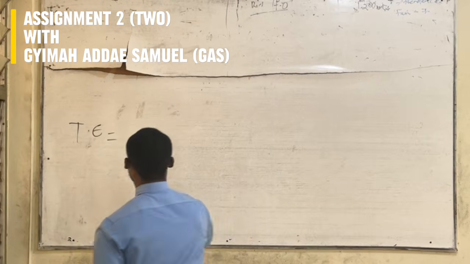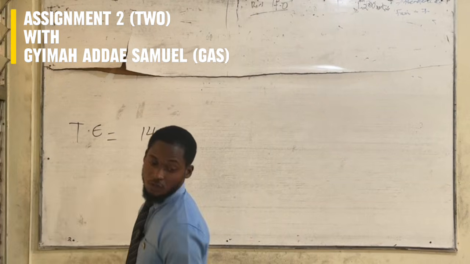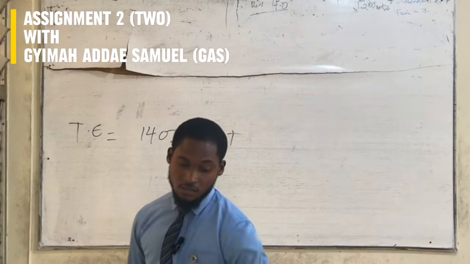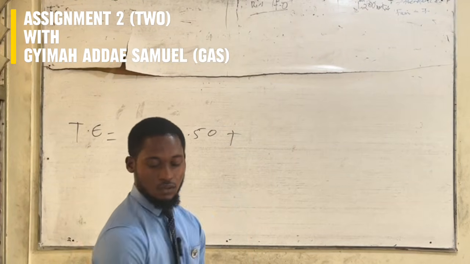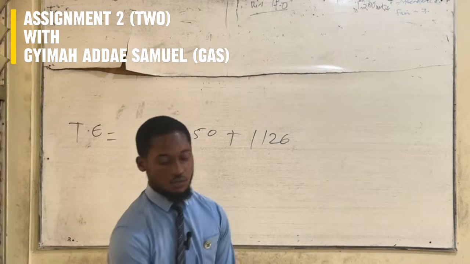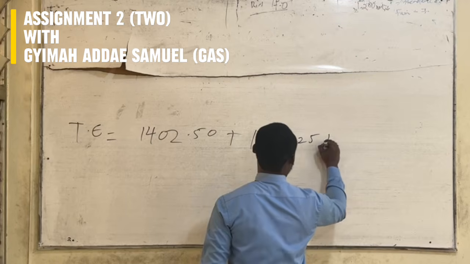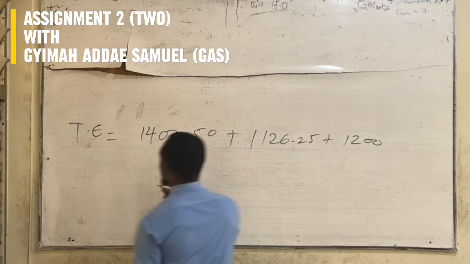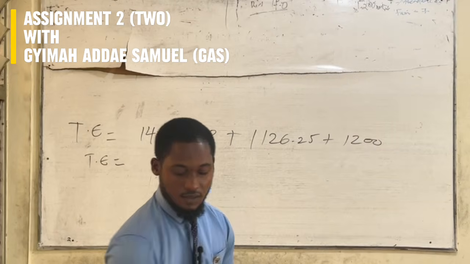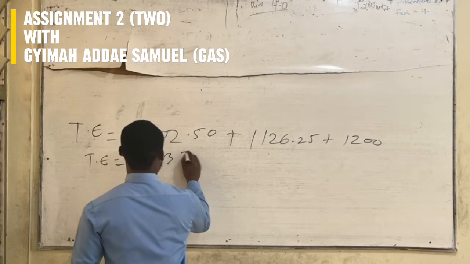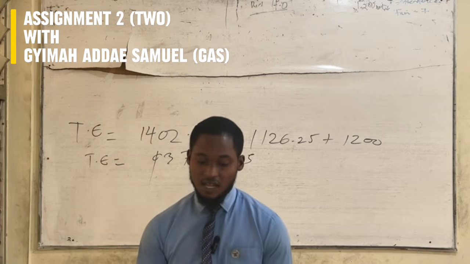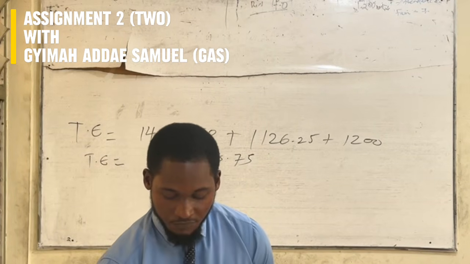So override is 1,402.50 plus our commission, which is 1,126.25, plus bonus of 1,200 Ghana cedis. So therefore the total earning becomes 3,728.75 Ghana cedis.